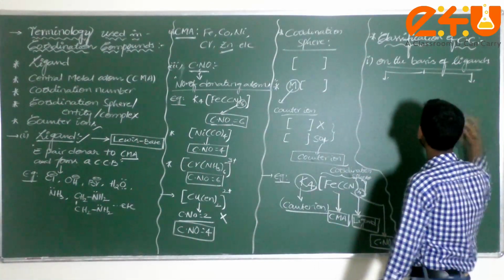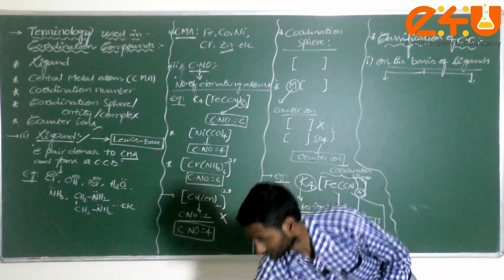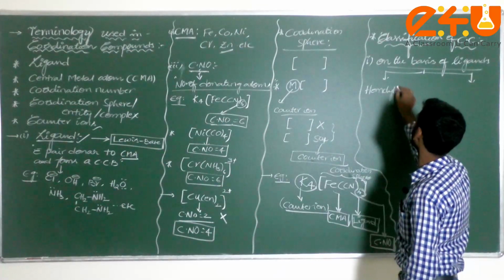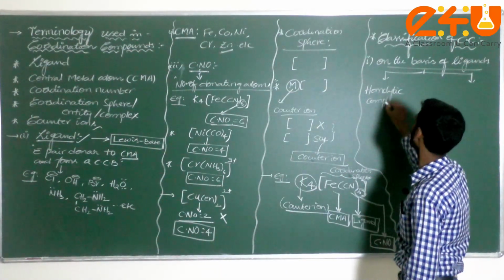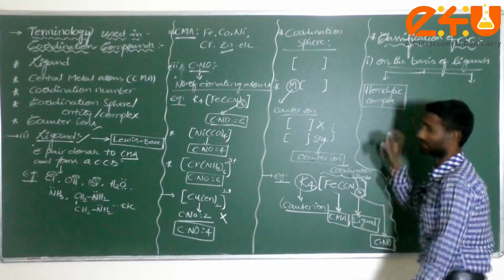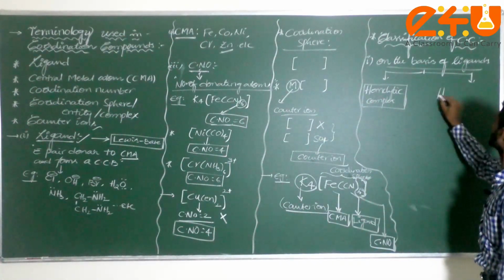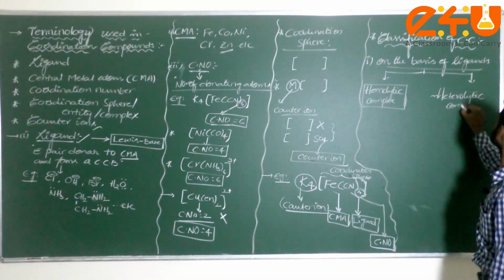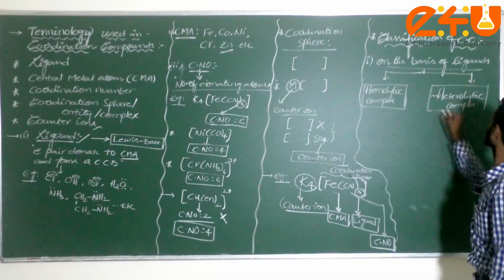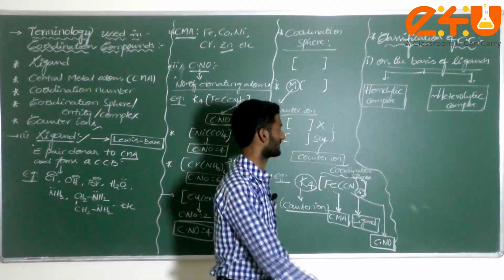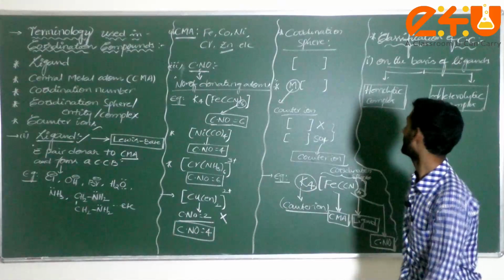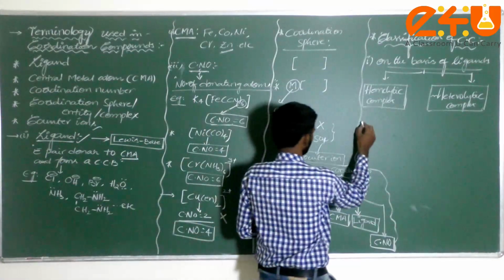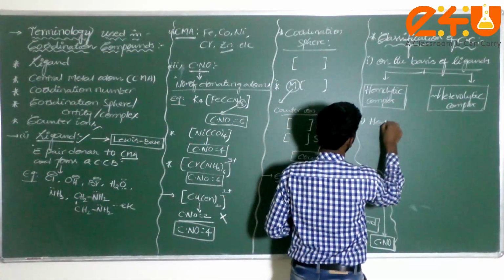How many types, dear student? Two types. One is called the homolytic complex. The second one is generally called the heterolytic complex. Very easy terminology, there is no separate meaning for that. Homolytic complex: homo means, dear student, same. Now I will also give you a small example.